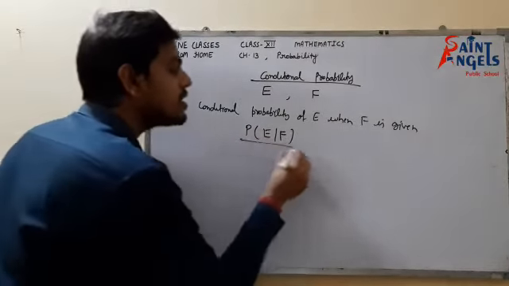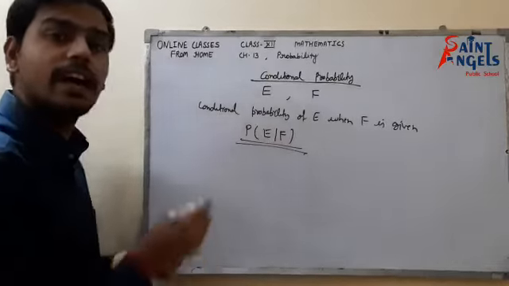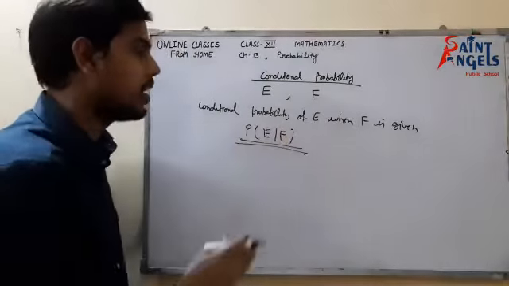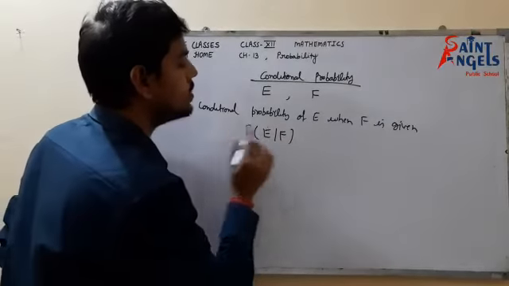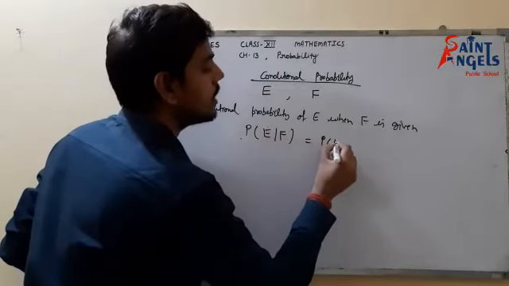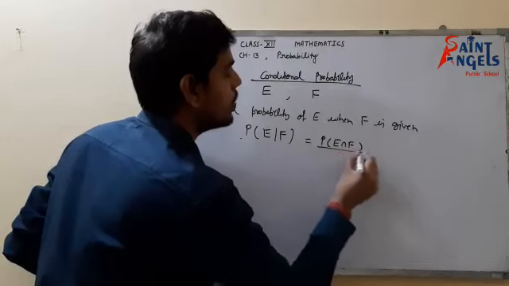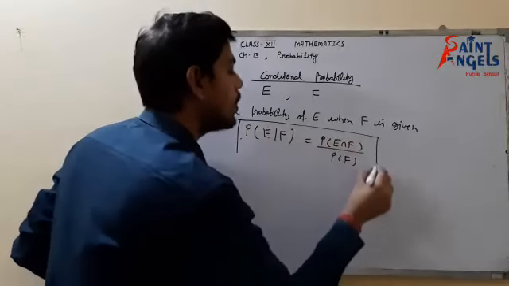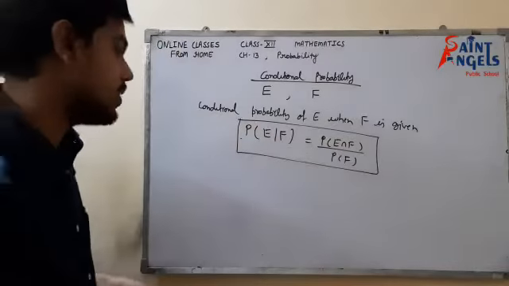The meaning of this expression is the conditional probability of event E when F is given, and the formula for it is P(E|F) equals P(E intersection F) upon P(F).